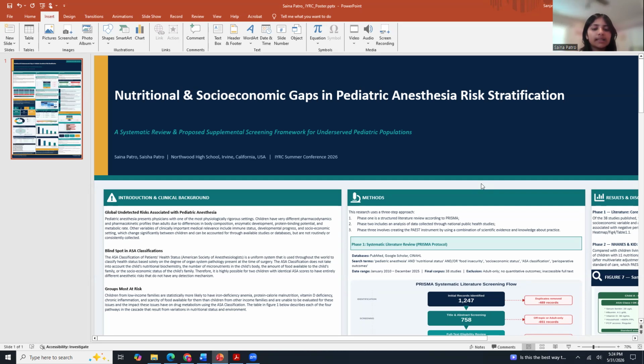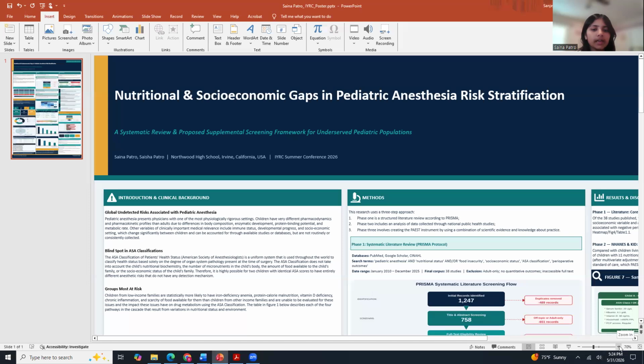The research I'm presenting today is titled Nutritional and Socioeconomic Gaps in Pediatric Anesthesia Risk Stratification. This is a systematic review combined with a secondary analysis of two national datasets, and it resulted in the development of a new preoperative screening tool called the PAEST, which stands for Pediatric Anesthesia Equity Screening Tool.